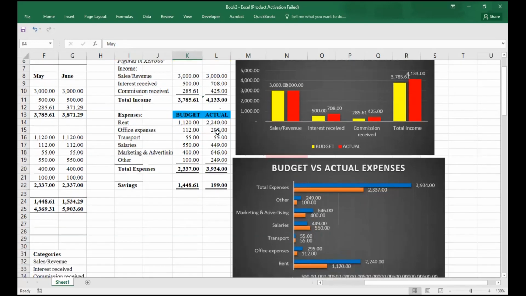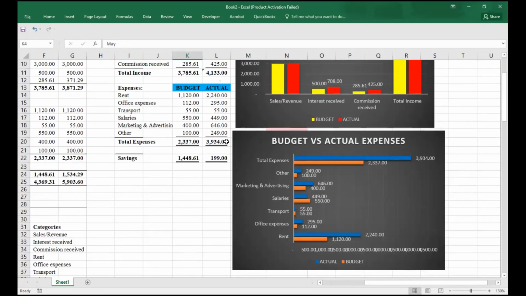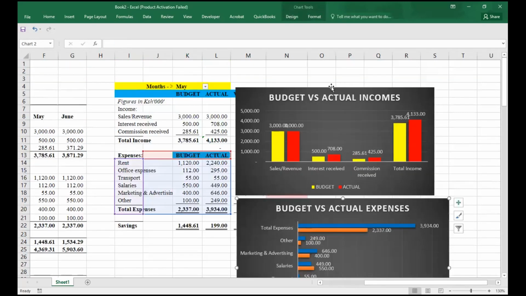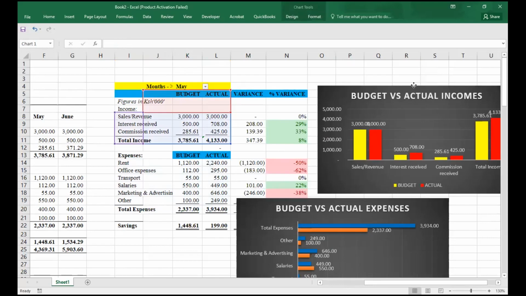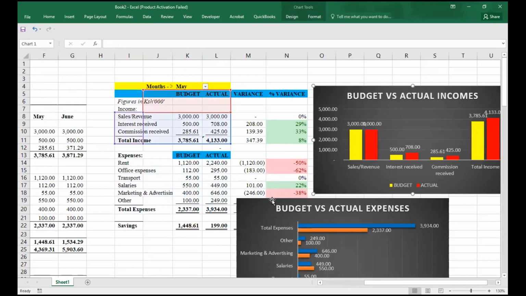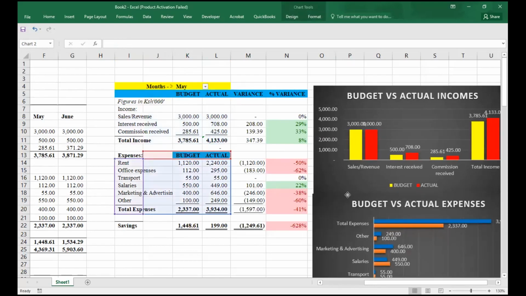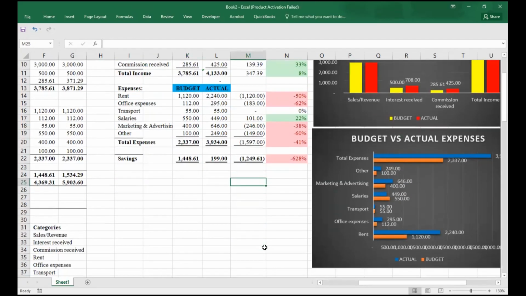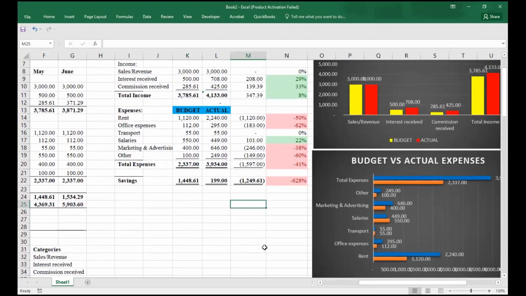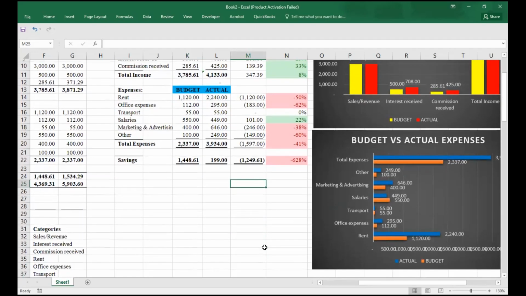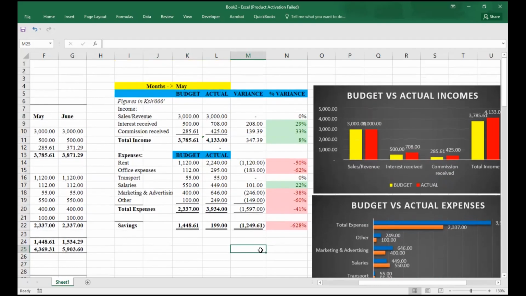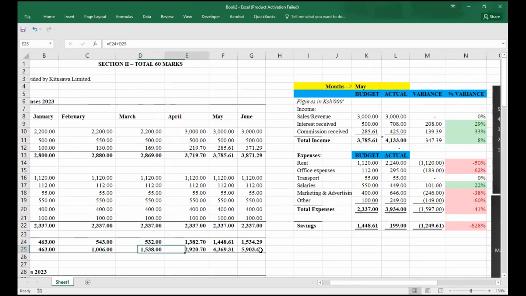We've literally automated everything. We've prepared our dashboards, we've prepared our variances. We've done everything that the examiner wanted us to prepare. So literally, this is how we can work out the concept of variance, budget versus actual, as well as coming up with our dashboards. So these are what we will basically be required to do or prepare.